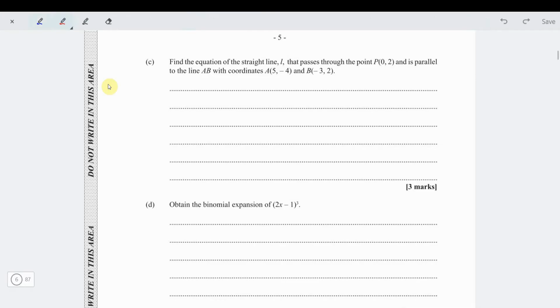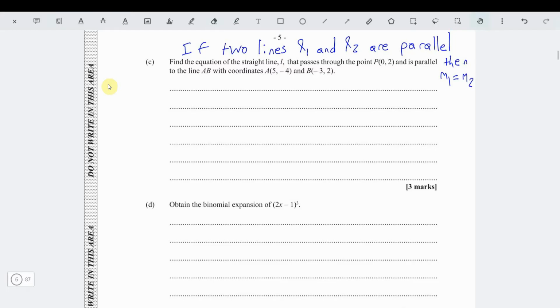Now the first thing we need to remember, I just want to put as a side note at the top, if two lines L1 and L2 are parallel, then you need to remember that the gradient of the two lines will be equal. When M1 equals M2, both of them will have the same gradient.